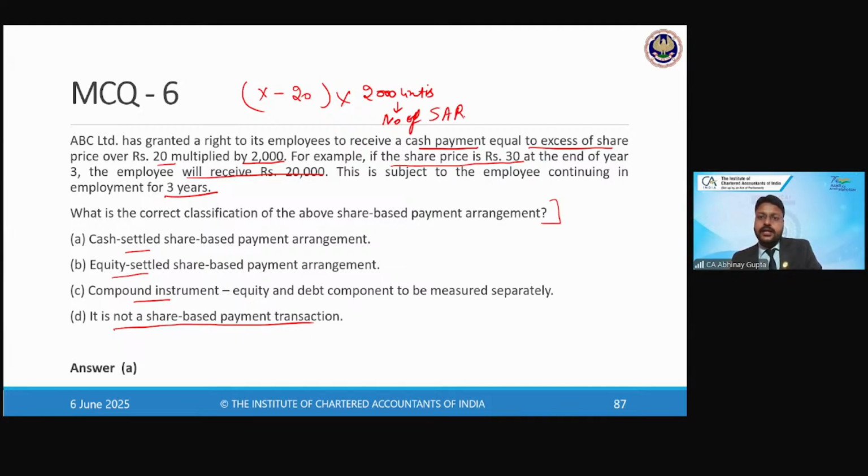The standard is not specifically calling out the SAR word, but they are saying 2,000. So 2,000 is the number of SARs, X is the future price, and 20 is the grant date price, GDP, or the base price. So whatever is the fluctuation in the value of these SARs, multiplied by my number of SARs, will be paid in cash. So that's what the SAR is. Correct? Is that clear?